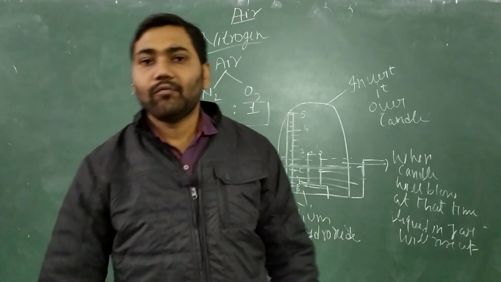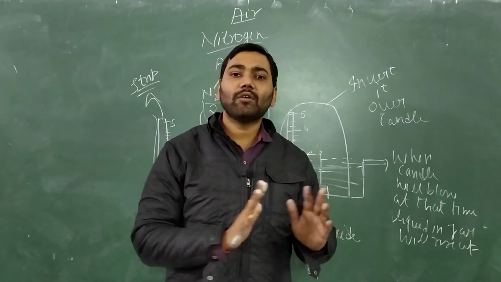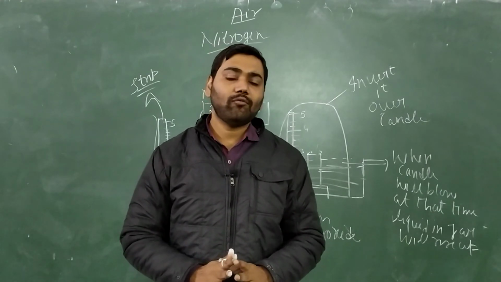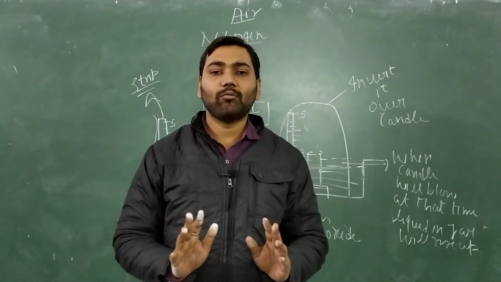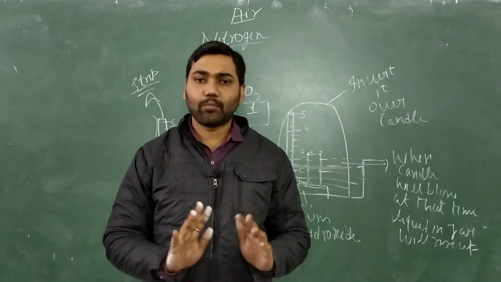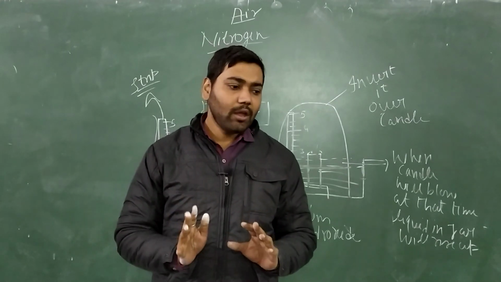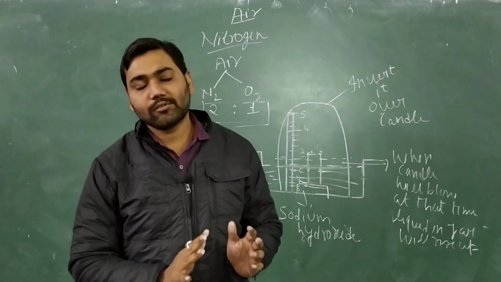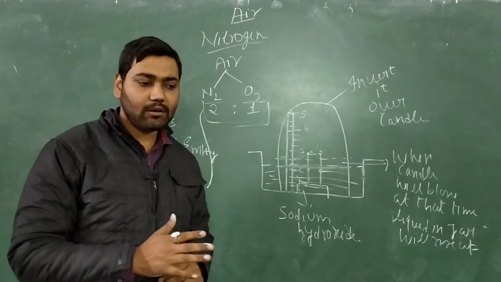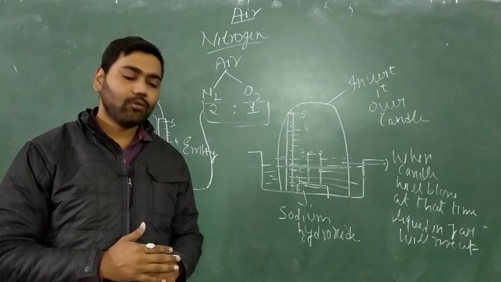So this much we have covered in this video. That means oxygen and nitrogen, two gases, I have explained along with the activity. What you have to do is read it thoroughly from your book. In your book also all the experiments are given properly along with the proper diagram. You have to read it from your book and see the explanation part here also. You will be able to understand the chapter till nitrogen very easily. The rest of the topics we will cover in our next video. Okay, thank you.